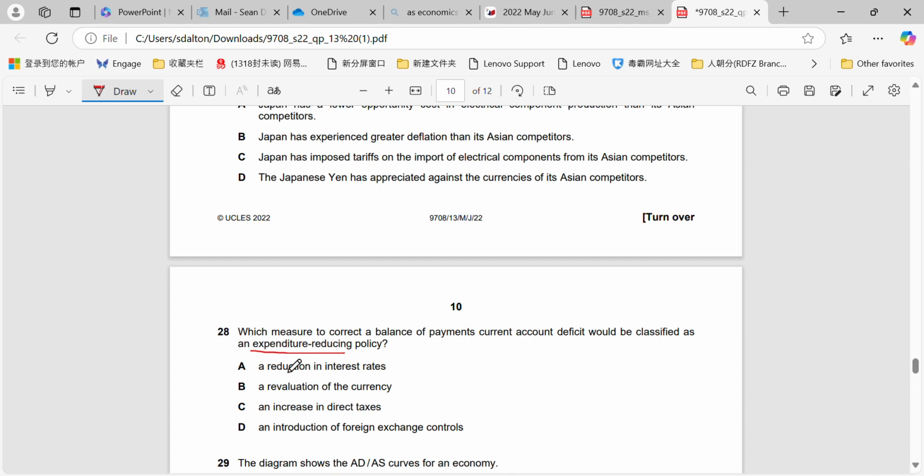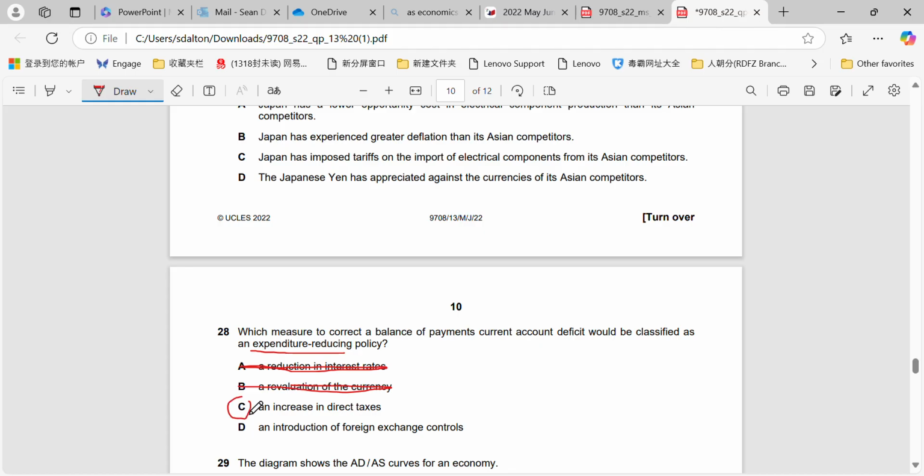So reducing interest rates would increase expenditure because it reduces the cost of borrowing, so consumption and investment generally rises. A revaluation of the currency, again, that results in imports being higher, which we've explained in question 29 and in question 30.